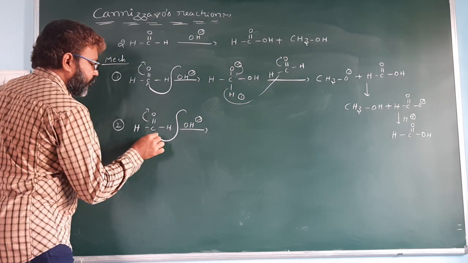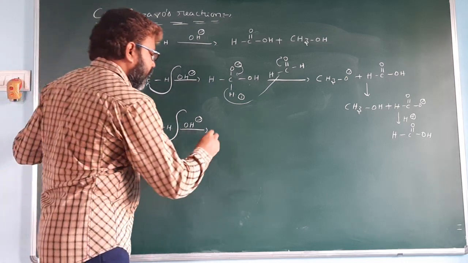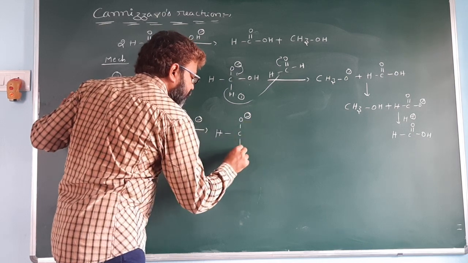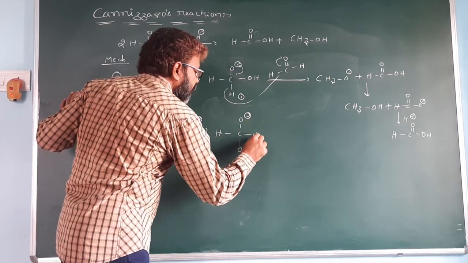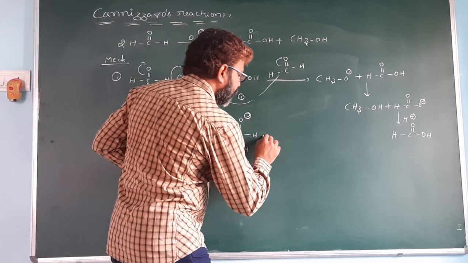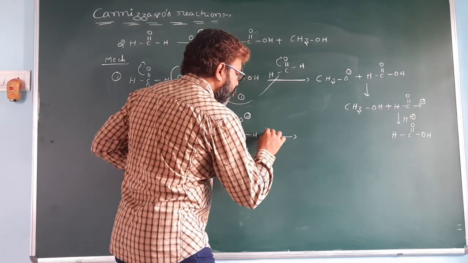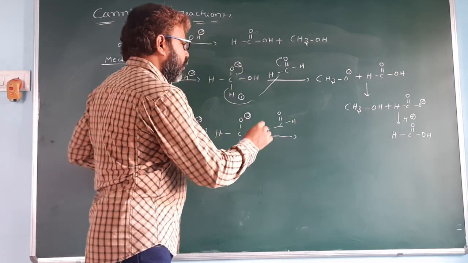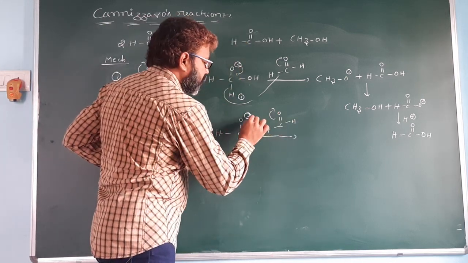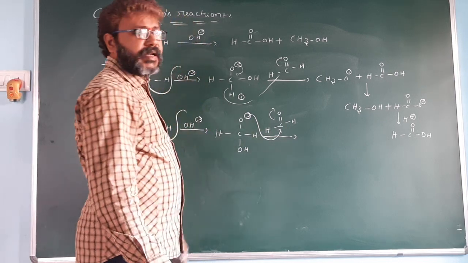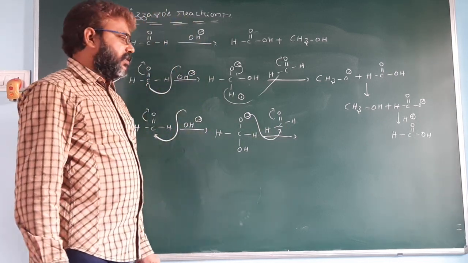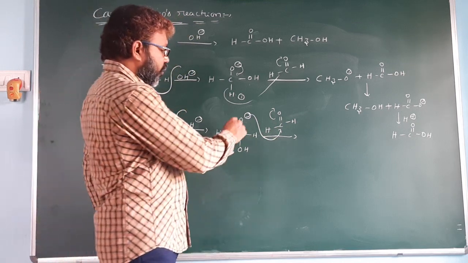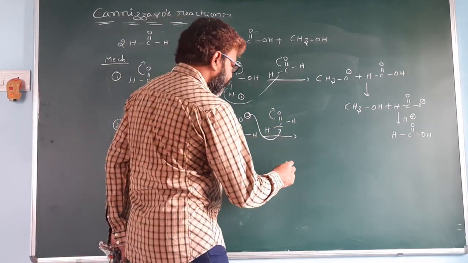The pi bond electrons shift, OH minus attacks here, and it is converted to CO minus, OH, H. It reacts with another mole of formaldehyde, C double bond OH. The pi bond electrons shift, and O minus attacks here, because carbonyl compounds undergo nucleophilic addition reaction. O minus is a nucleophile.